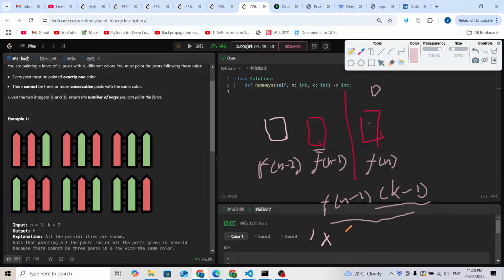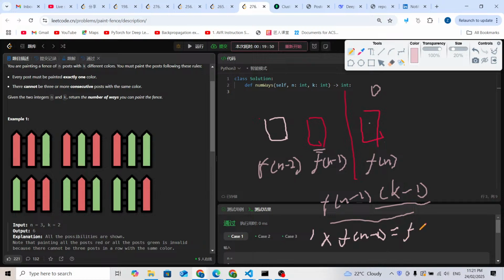So before, it's going to be f(n-1) different colors, right? Because here is f(n-1). But this f(n-1) is dependent on the previous color. It must be a different color. So here f(n-1) is going to equal f(n-2), because here this is red, but before it must be a different color.